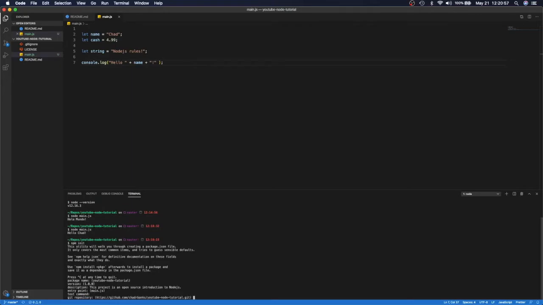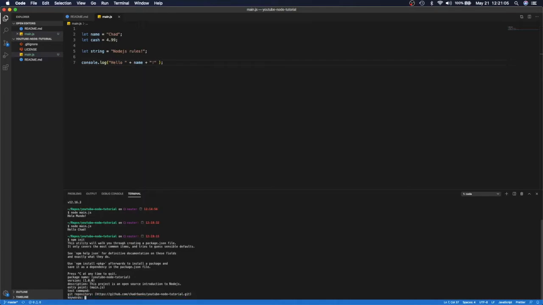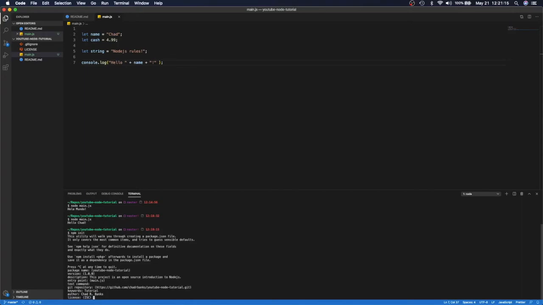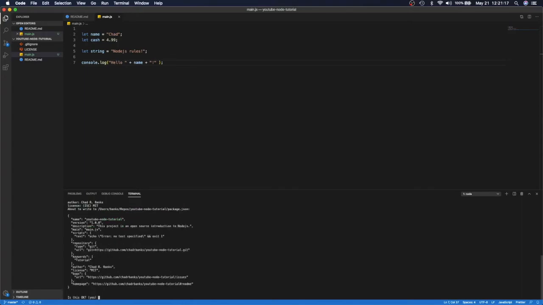We're nowhere even close to getting into testing, but we can do tests if you want to do unit tests. I don't mind that at all. Git repository, it already found the Git that it's linked to, so that's fine. Keywords, not really super worried. I'll just type tutorial for now. We can change those later. My name, license, MIT. Is this okay? You can just double check it.